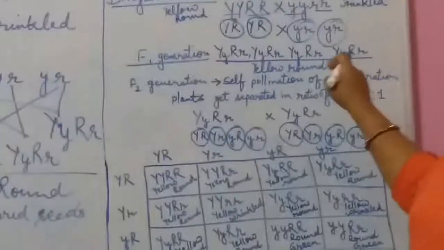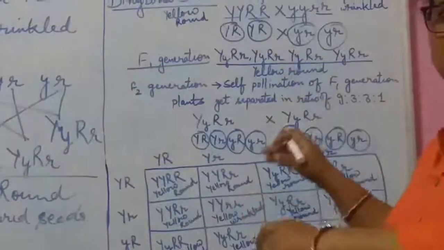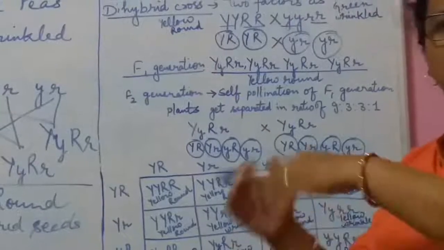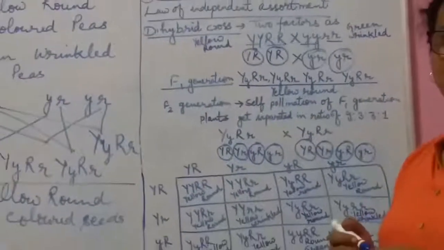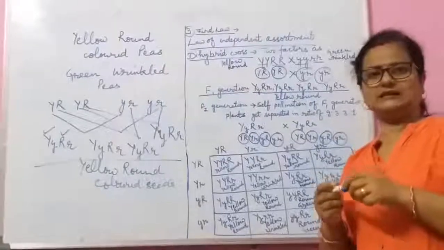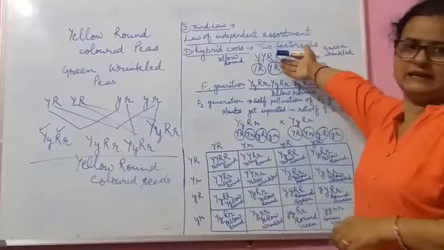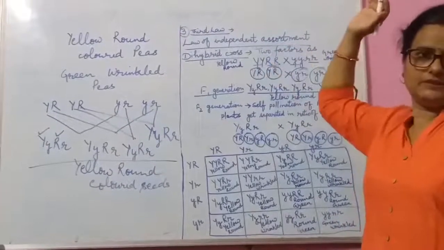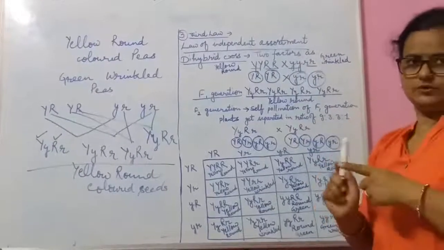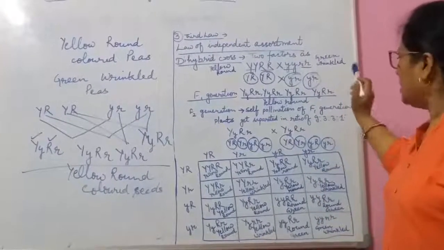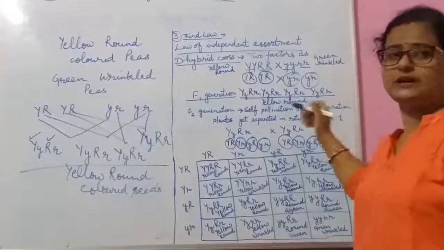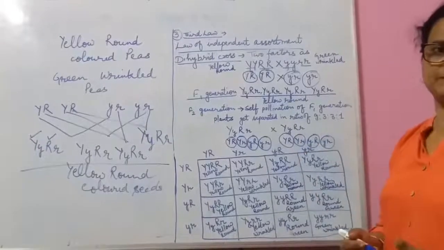Means when he crossed these plants with each other, all the characters he had taken for the crossing are shown in the F2 generation. How do these plants get separated in the ratio of 9:3:3:1, and which types of plants are present?